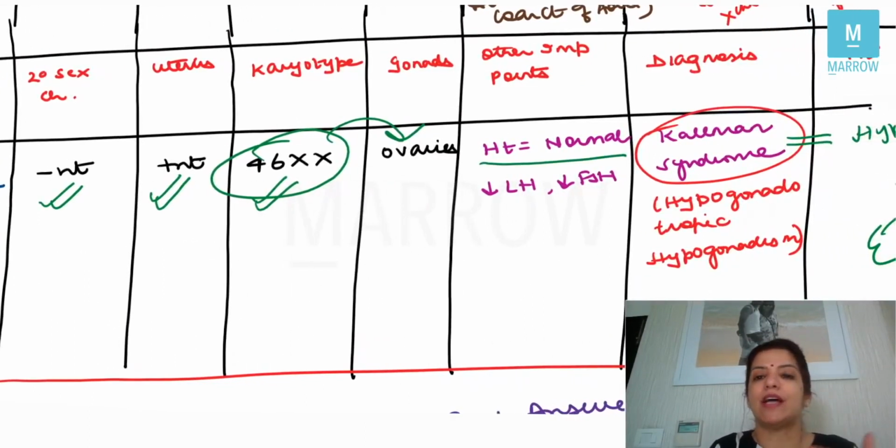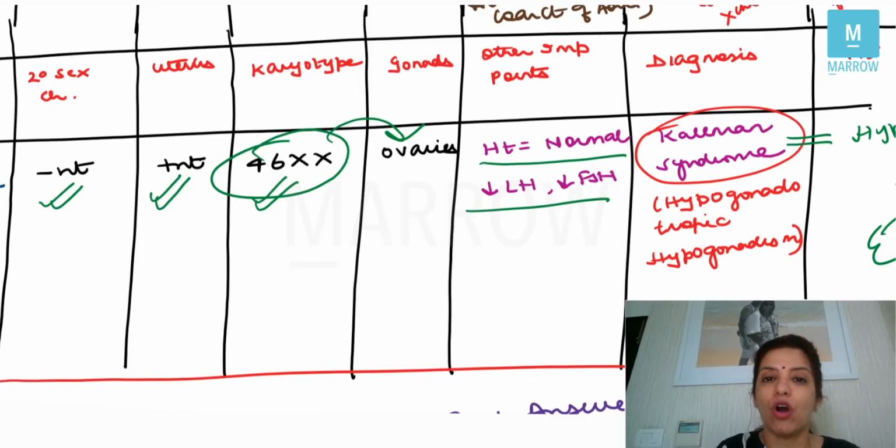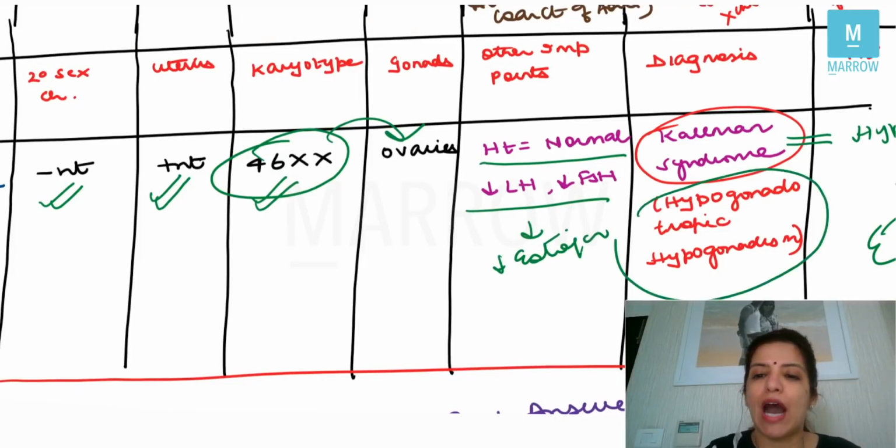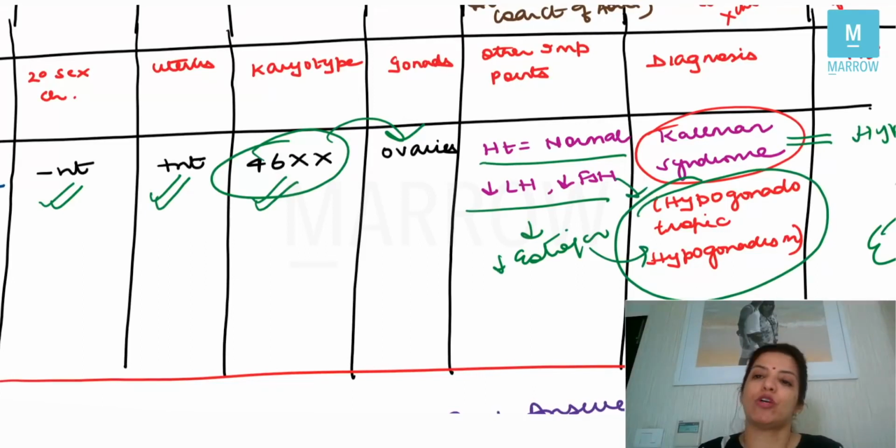Important point is that the height of the patient is normal and levels of LH and FSH are low. Right? Now, because the levels of LH and FSH are low, that is why estrogen is also low. So, it is an example of hypogonadotropic hypogonadism. Because LH and FSH are low, it is hypogonadotropic. Because estrogen is low, hypogonadism.